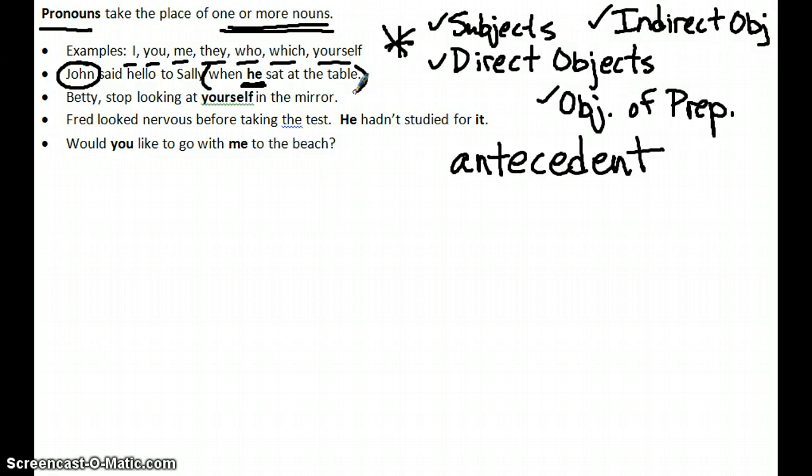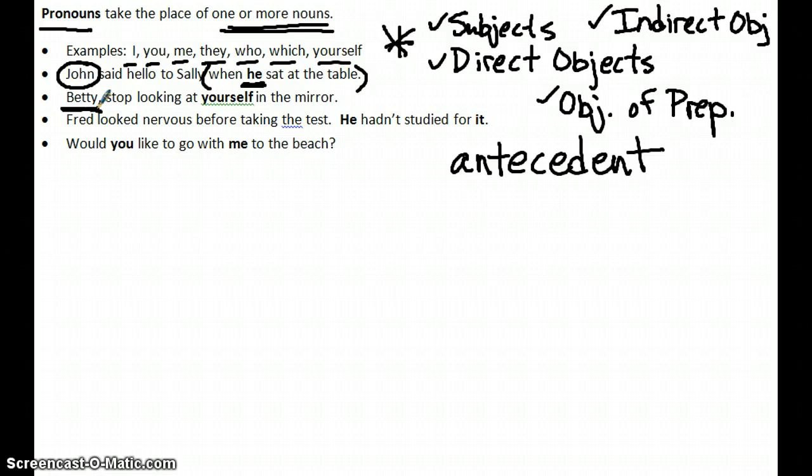Betty, stop looking at yourself in the mirror. The bolded word "yourself" refers to another noun in the sentence, and in this case, another person. And you can probably guess who that person is. It's Betty. So Betty is the antecedent of the reflexive pronoun, to be technical, "yourself."